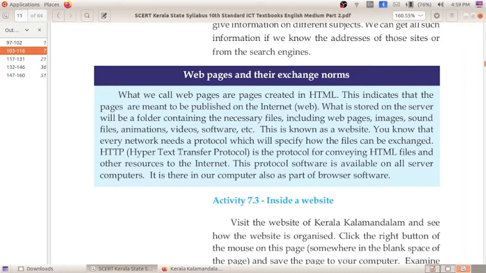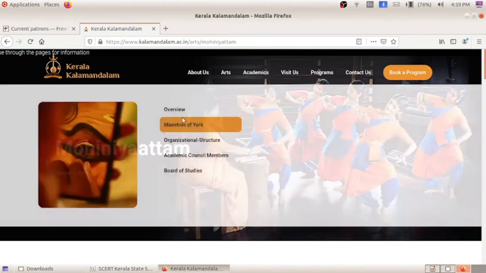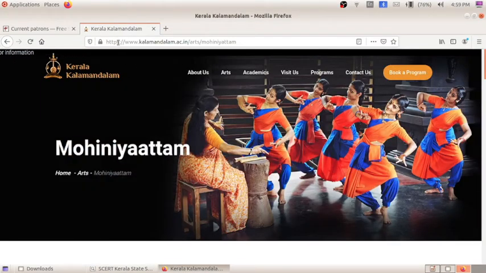You know that every network needs a protocol which will specify how the files can be exchanged. HTTP is the protocol for conveying HTML files and other resources over the internet. This protocol software is available on all server computers. It is there in our computer also as part of the browser software. So here this is the page of Kalamandalam. Here we will be using the hypertext transfer protocol because this page is created by HTML. For transferring the files we will be using the HTTP protocol.